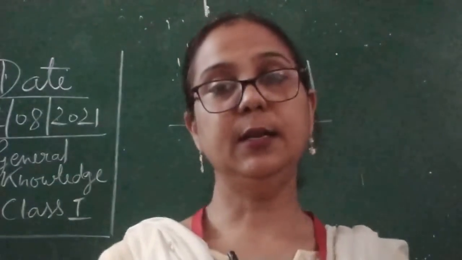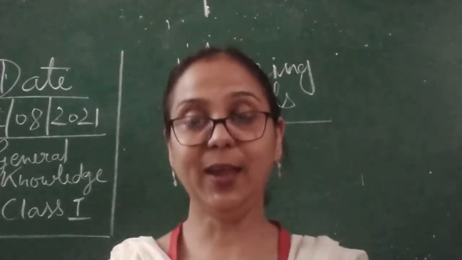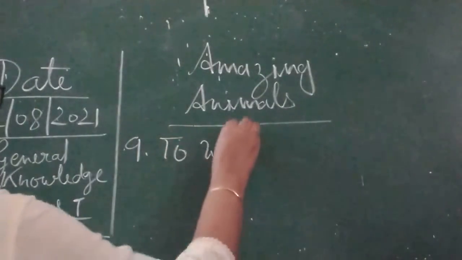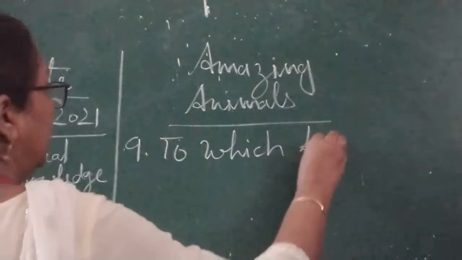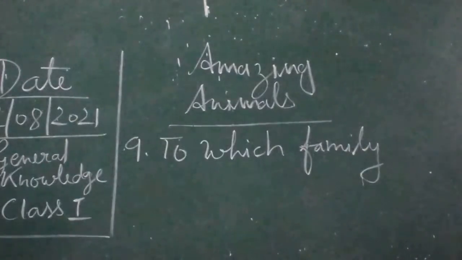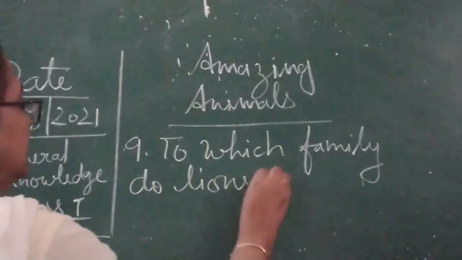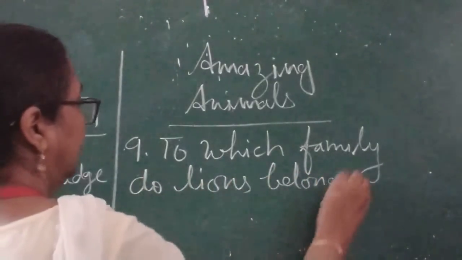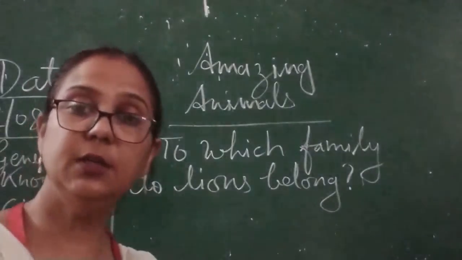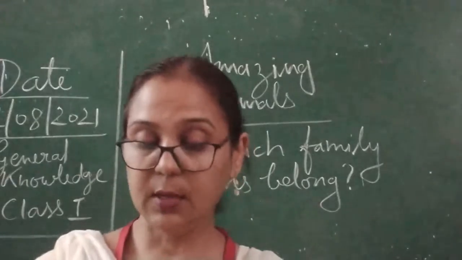The question is, to which family do lions belong? The options are cat, dogs and bear.